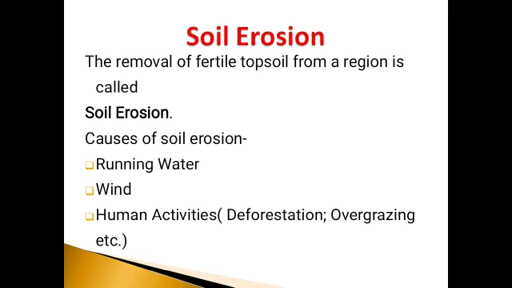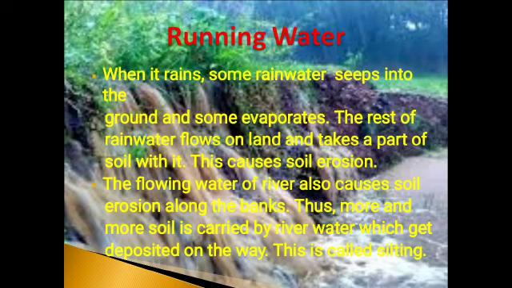Let us discuss what those causes are. First is running water, then wind, then human activities. Which human activities? Deforestation, overgrazing, plowing. Let us discuss these causes one by one.